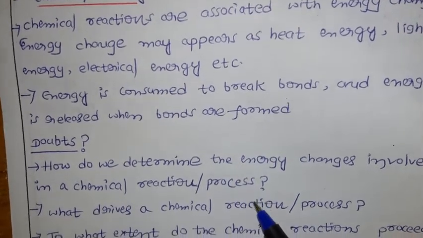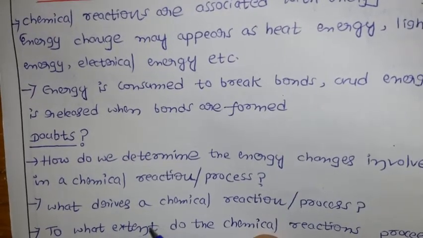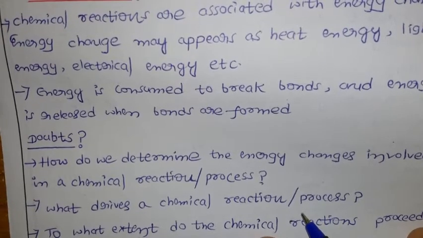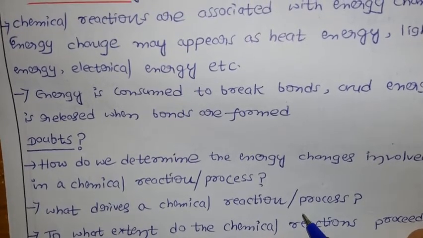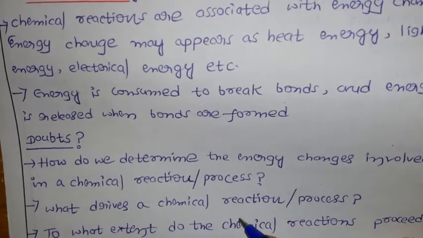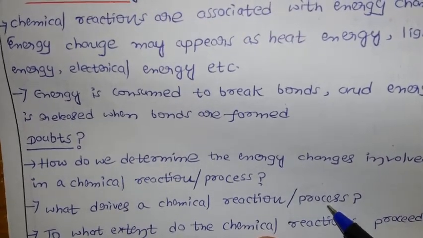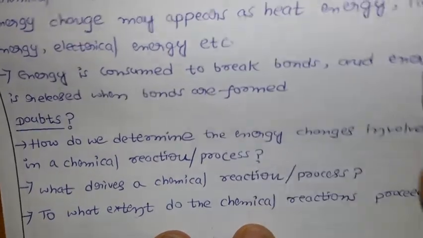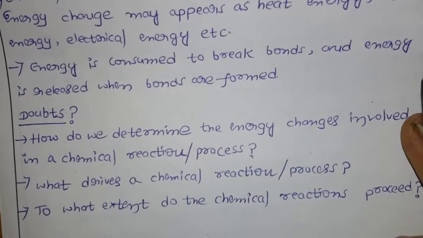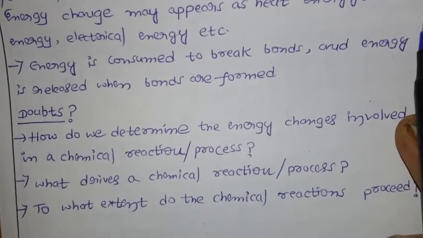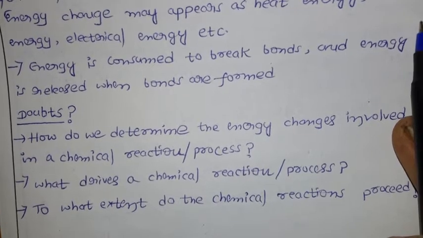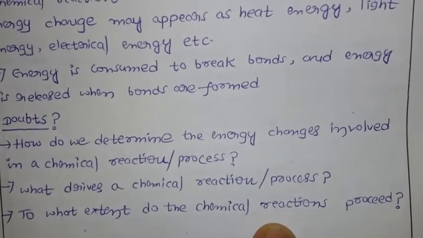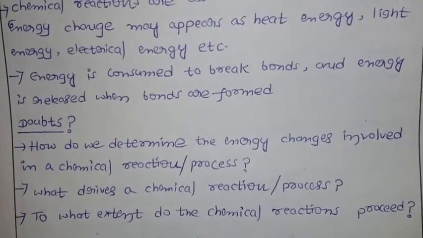Okay. First doubt. Now the second doubt: what drives a chemical reaction or process, meaning what is the initiation that makes the chemical reaction go on? What drives means what are the factors that influence the chemical reaction or process. And one more thing here, to what extent does the chemical reaction proceed? The meaning is, if a chemical reaction is started, for example initially we have 50%, after that 60%, meaning how much percentage. To what extent does the chemical reaction proceed. So once a chemical reaction has started, we may get these questions.